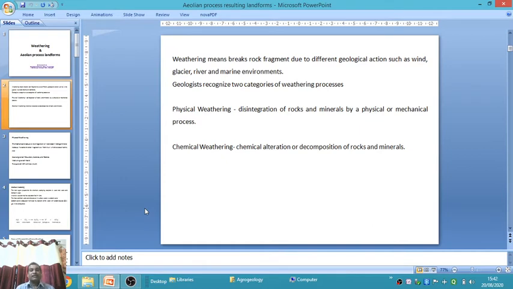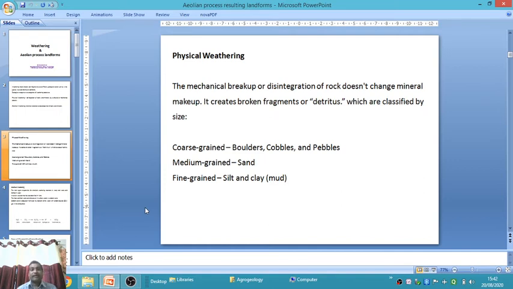Chemical weathering means the alteration and decomposition of rock and minerals, maybe changing the composition of the mineral or the composition of the rock. These are the two main types of weathering: physical weathering and chemical weathering. In detail, physical weathering is the mechanical breakup. Mechanical breakup means the physical breakup or disintegration of rock does not change the mineral makeup. In physical weathering, there is no change in the chemistry of the mineral or any material, only the physical structure changes.